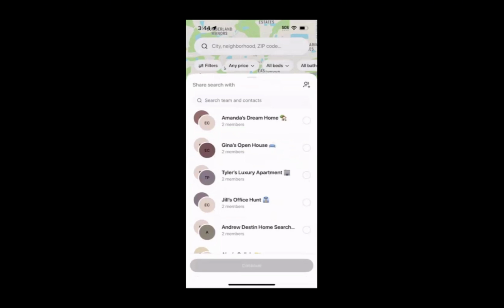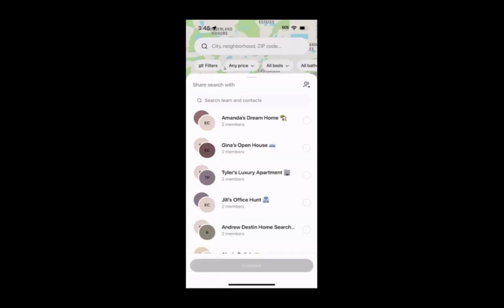So just to start off, let's say I wanted to share this search with Amanda. I can check off Amanda's Dream Home collaboration and hit Continue at the bottom. Alternatively, let's say I want to share this same search with Amanda, Gina, and Tyler. I'm able to check off all three of their collaborations and hit Continue at the bottom. This would send separately to each of them.